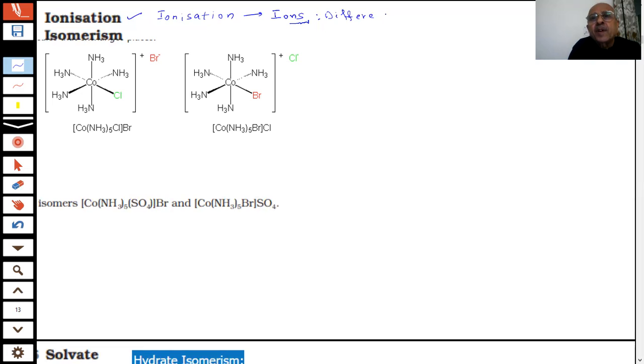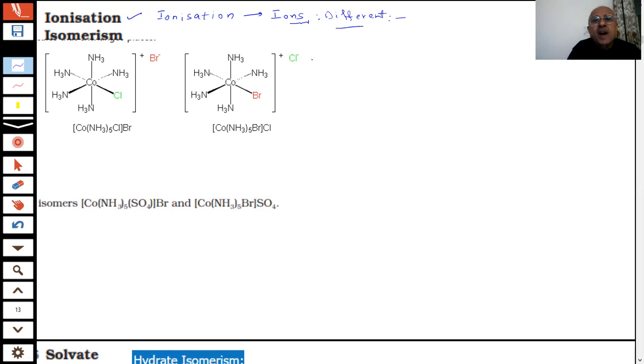You already know in coordination compounds, the ligands which are joined in the coordination sphere are not ionized, students. So which ions are ionized? Only those which are outside the coordination sphere. The ions which we call counter ions, they are the ones which are ionized. So, counter ion in a complex salt. Why will it happen? That is a question.